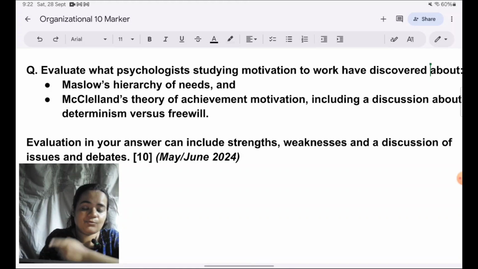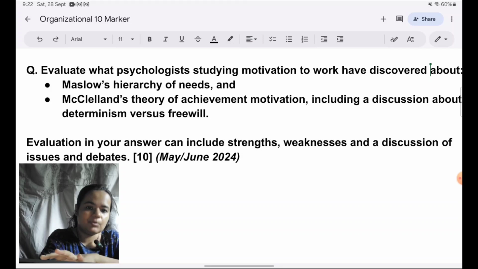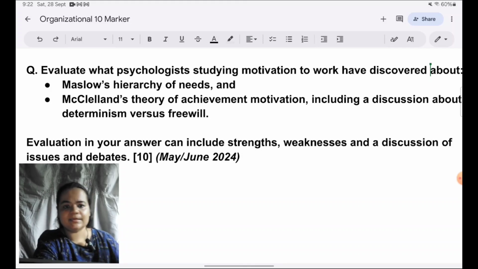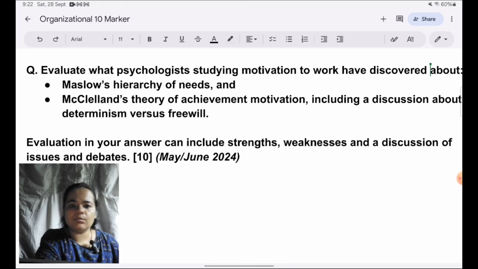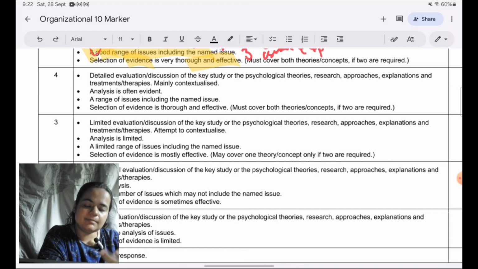And like I mentioned before, here also the same thing applies. Why will many students forget what is there within the topic? Because they just take broad overviews of every topic. They don't even try to learn summaries with key points. So that's why, oh, I know Maslow's theory. I've done it in business. McClelland's theory I've done in business. I'm not going to even read what is given in the psychology textbook. That approach is not helping you because you're required to be thorough. And then you don't even know which study is there under Maslow and which is there under McClelland.